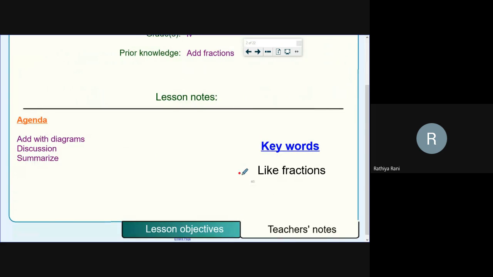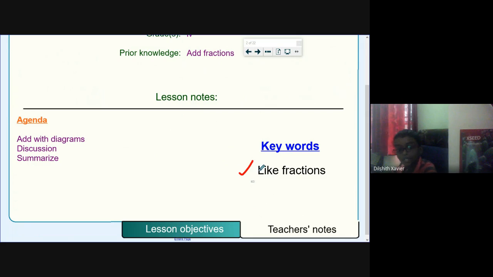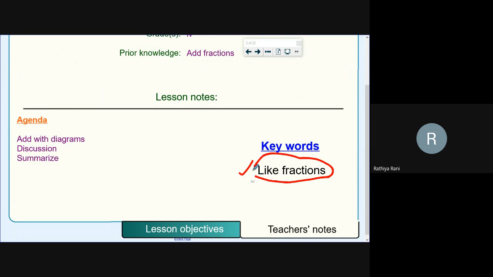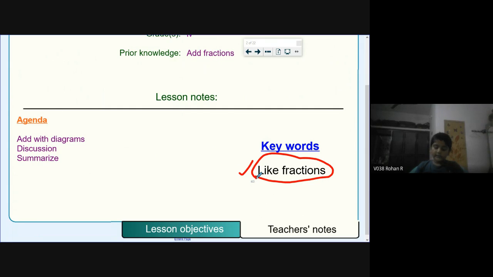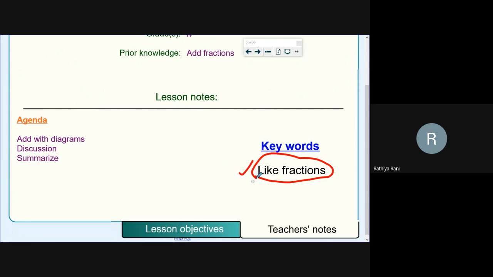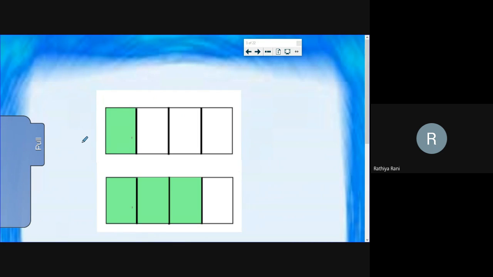Okay, Dilshit, can you read the keyword? Like fraction. Yes, like fraction. So we are discussing like fractions. Let me repeat it again. Rohan, what is like fraction? Like fraction is the same denominator. Yeah, very good. Fractions which have the same denominator are like fractions. Good, dear. So we are going to do a small activity. We are going to perform addition with a diagram. We are going to draw a diagram and then add it. Yes, just look at the screen.